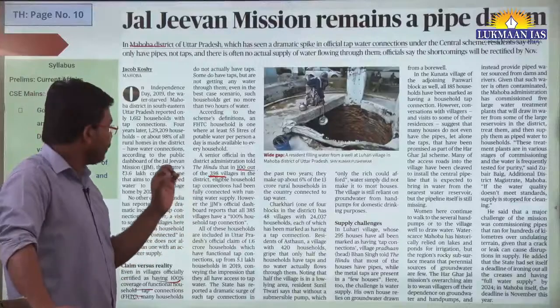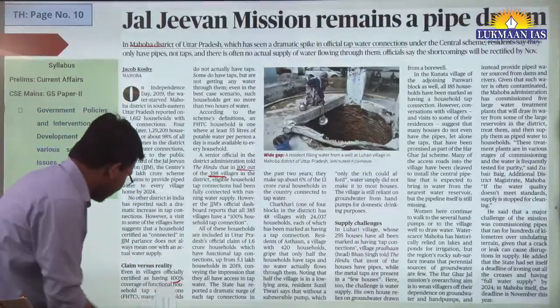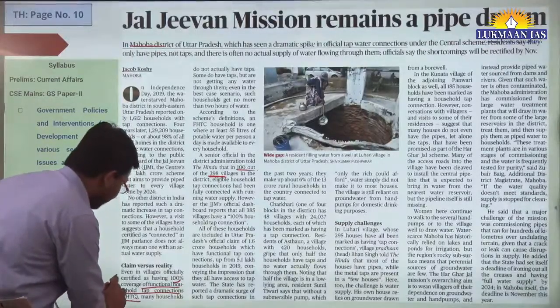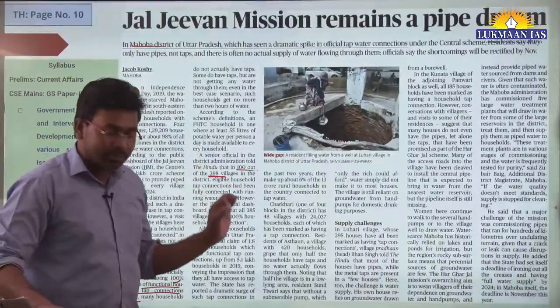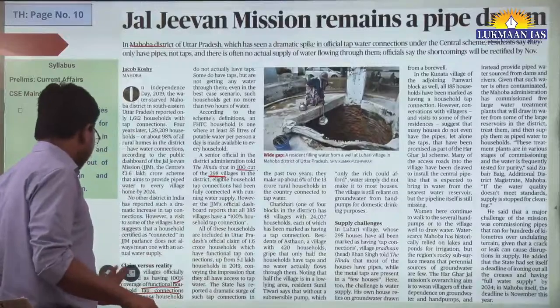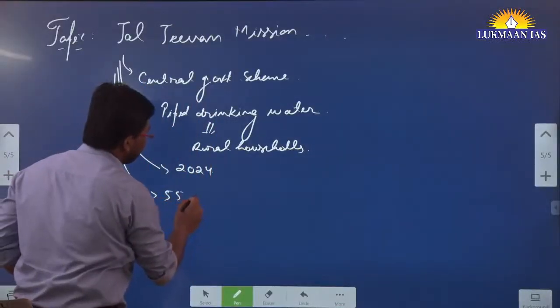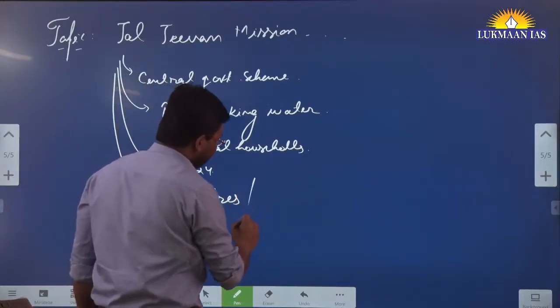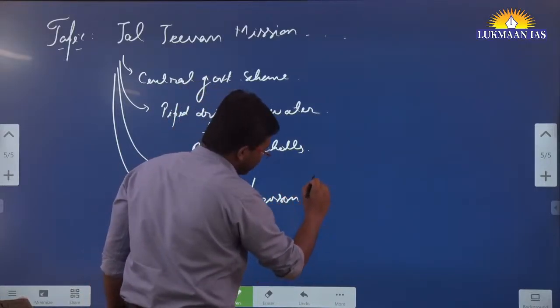They have mentioned functional household tap connection. First, functional household tap connection. One of the objectives of this mission is that they are going to provide 55 liters of water per person, per household.